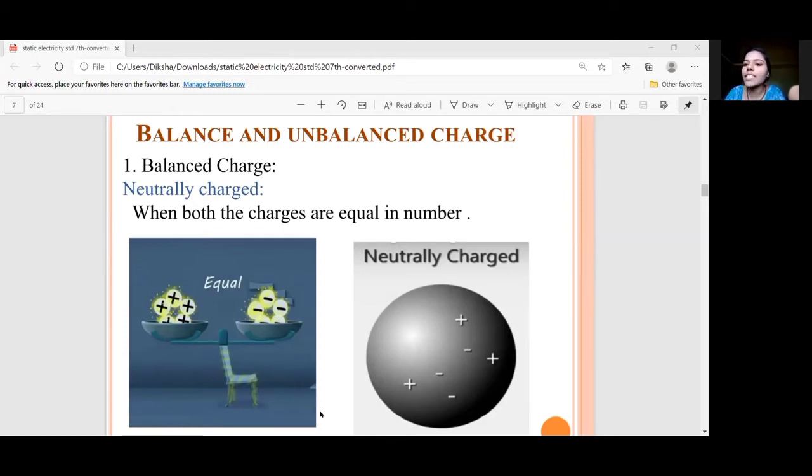And in the circle, you can see that there are 3 negative charges and 3 positive charges. So whenever there is an equal number of positive and negative charges, the substance is known as neutrally charged. Means there is no charge on it, not positive, not negative. Next.